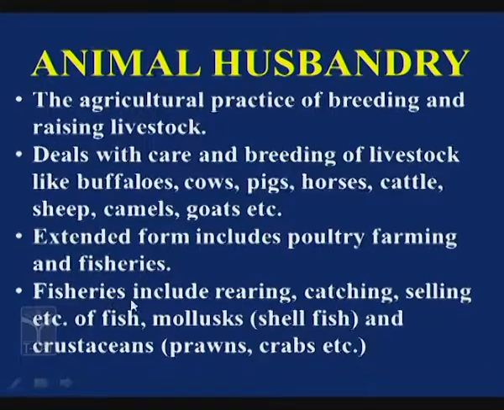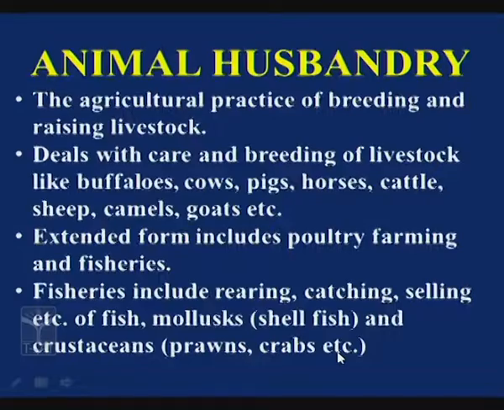And what does fisheries include? It includes rearing, catching, selling of fish, molluscans, that is the shellfish, and crustaceans, that is the prawns, crabs, etc. So this is included in animal husbandry.